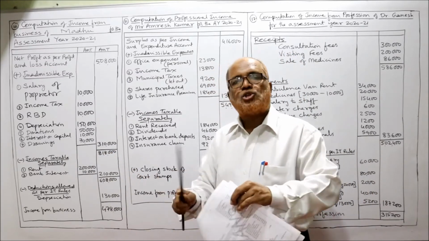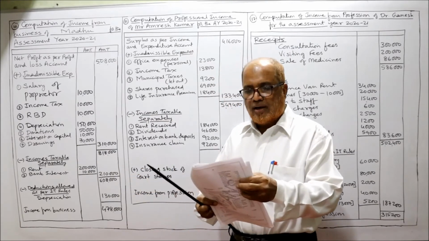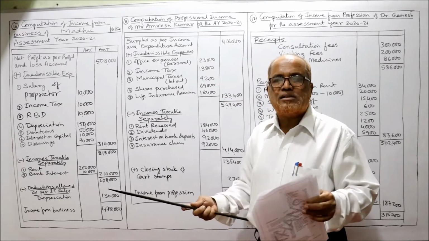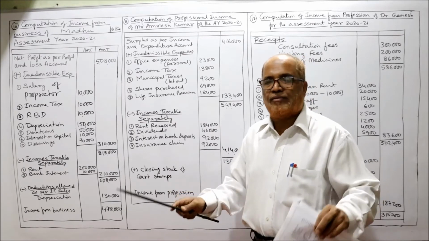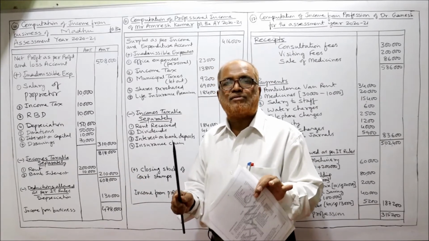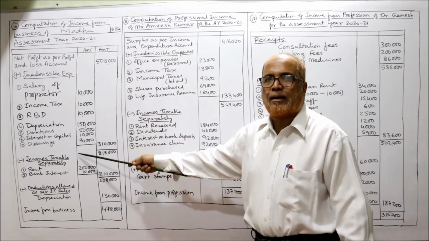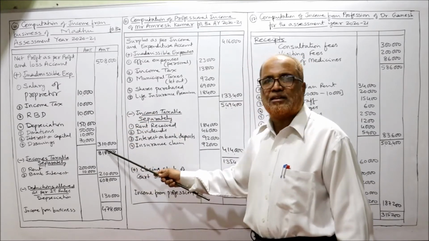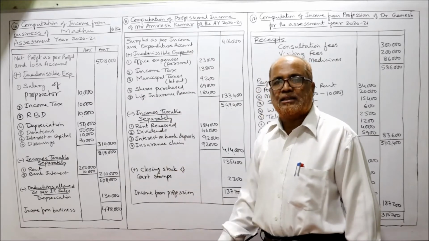50,000 interest on capital is disallowed, not allowed, it's a notional expenditure. Then drawings are not expenditure, it's the amount withdrawn for personal use, so disallowed. Over. All the debit side items we have seen, whichever items are disallowed, we have added back. Now the total of additions is 3,10,000. Add up 5,08,000 plus 3,10,000, 8,18,000.